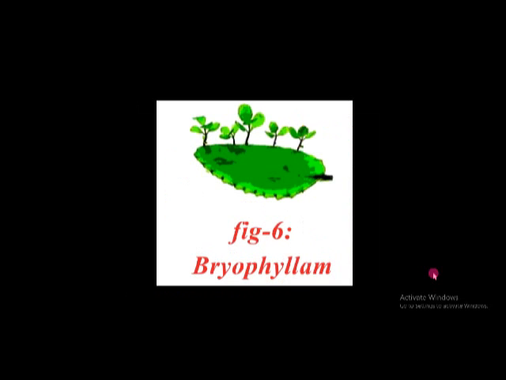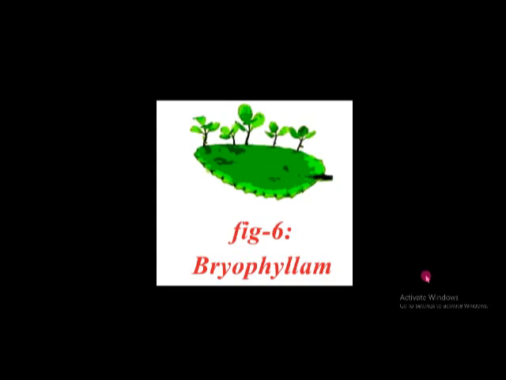And in plants, this is called vegetative propagation. Vegetative parts means the parts of the plant like roots, stem, and leaves. These three parts, roots, stem, and leaves, are called vegetative parts. Flowers are not vegetative parts. They are called reproductive parts. So, if new plants arise from the vegetative parts, that is called vegetative propagation. If new plants form from roots, stem, or leaves, it is called vegetative propagation.